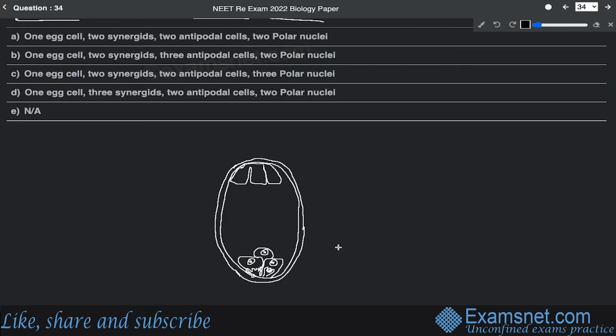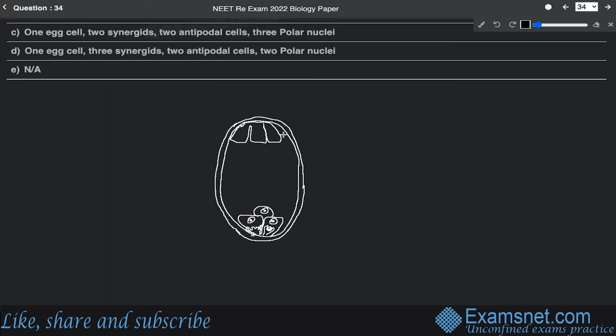Now, as I told you, a typical angiospermic embryo sac is having two ends. One is called the chalazal end. So this is basically the chalazal end of the embryo sac, and this is known as the micropylar end. Chalazal end and micropylar end.